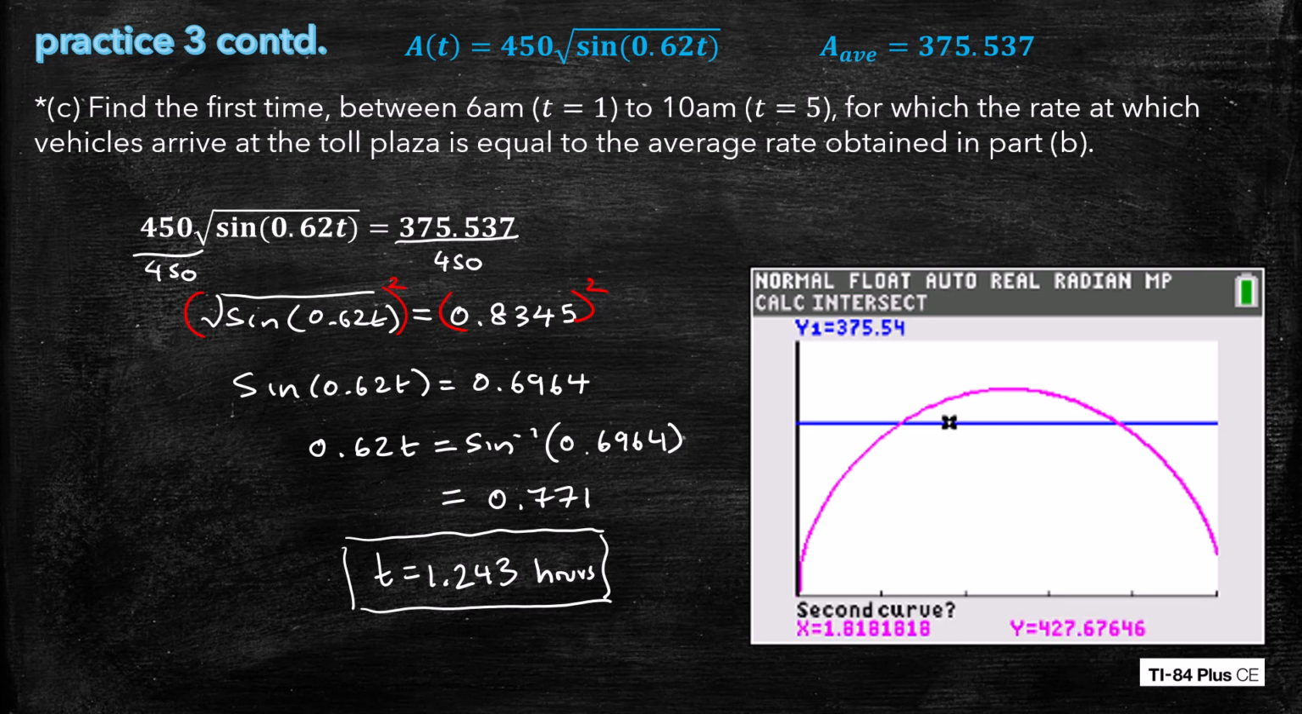And then when you hit enter, it will jump to the second curve, and you can see that one selected now. And then if you hit enter again, once you've selected the second curve, it's going to say guess. I don't know why they ask that, because you're not interested in guessing. You want the calculator to figure it out. So you hit enter one more time, and you get that the intersection is indeed at the x value, or the time at which that occurs is when t is equal to 1.243 hours.